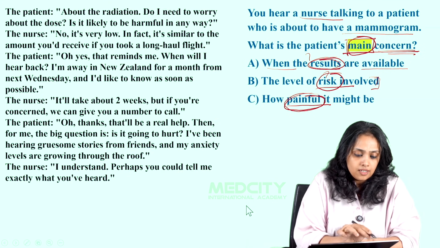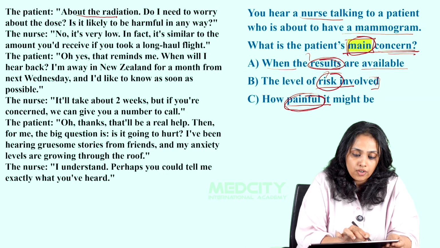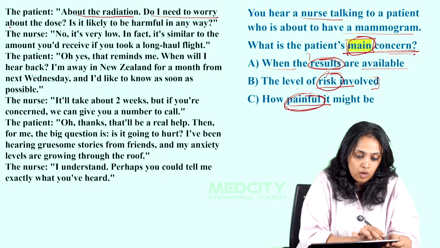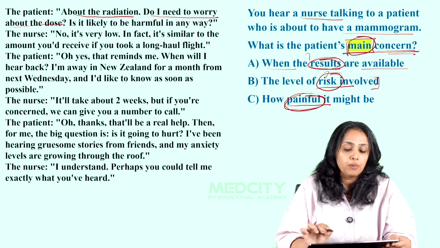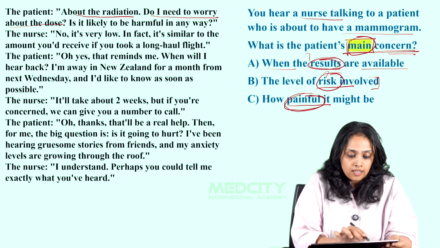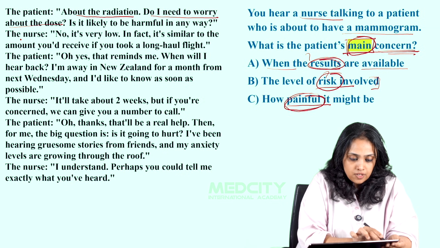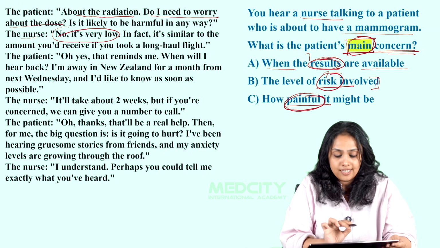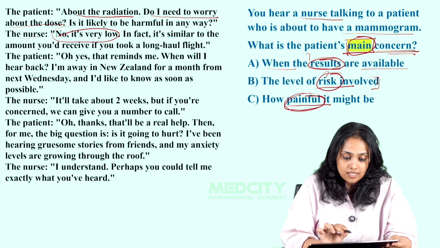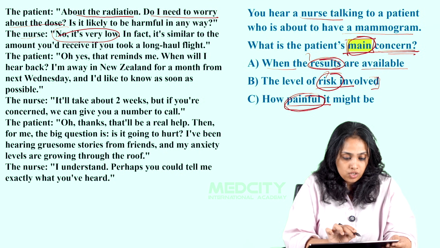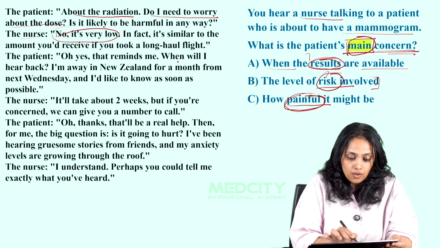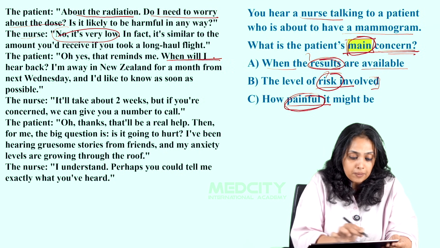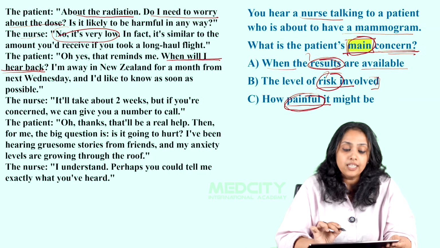So first, the patient is asking about the radiation. Do I need to worry about the dose? So she has a concern about the radiation. And the nurse gives an explanation regarding that. No, it's very low, and okay, that part is done. Then her next question was, when will I hear back?